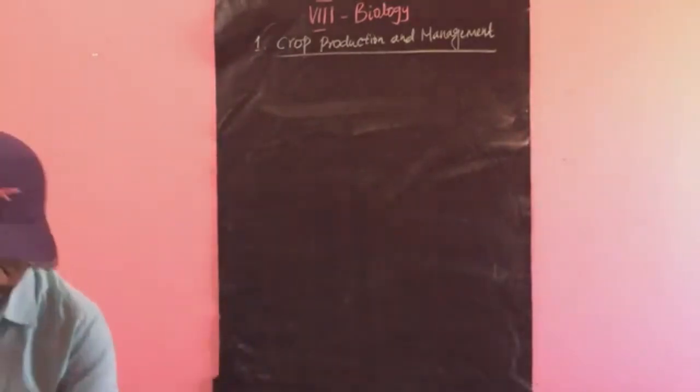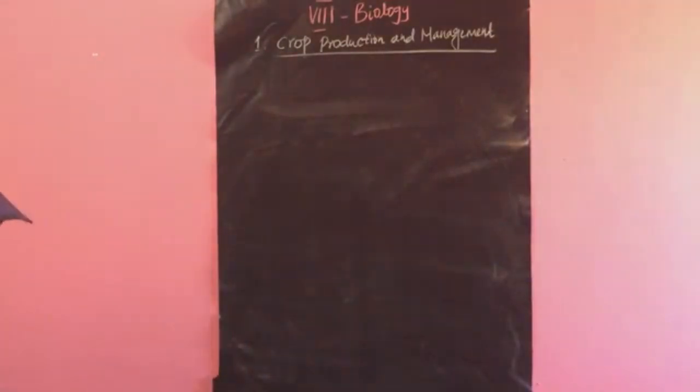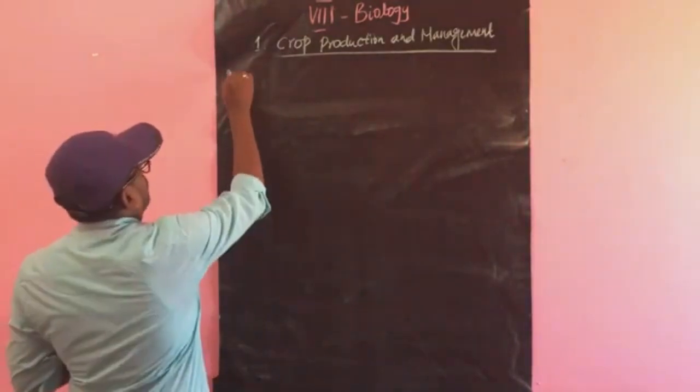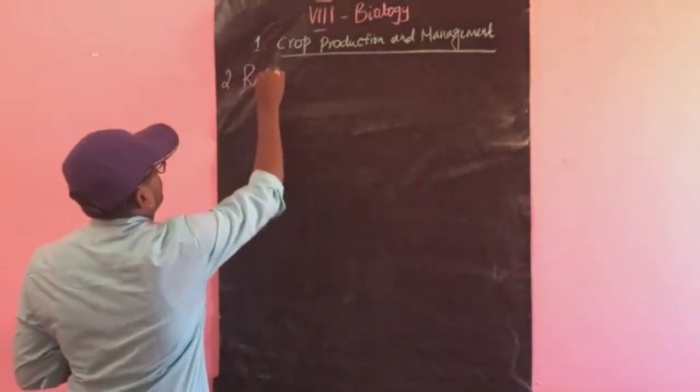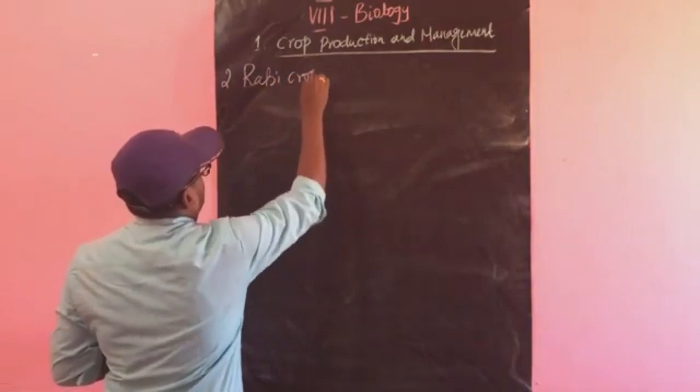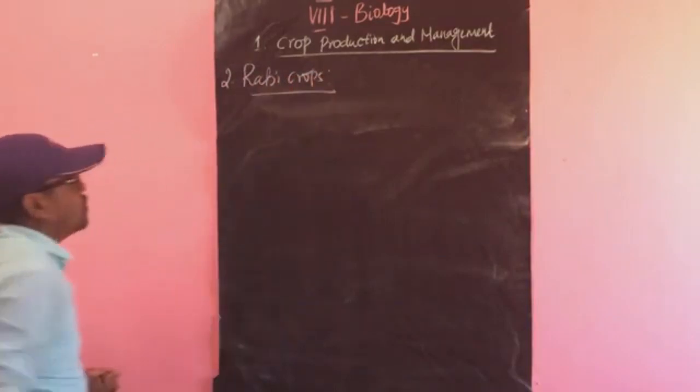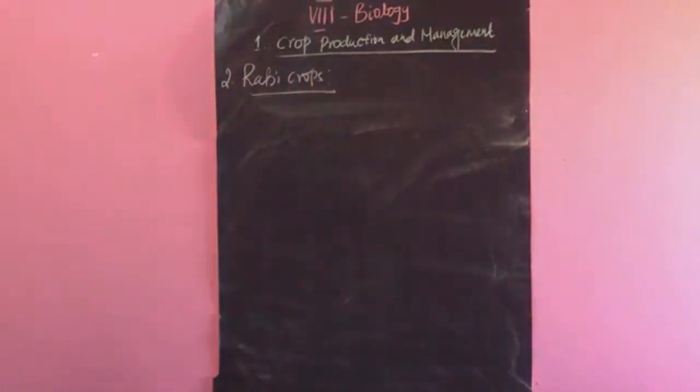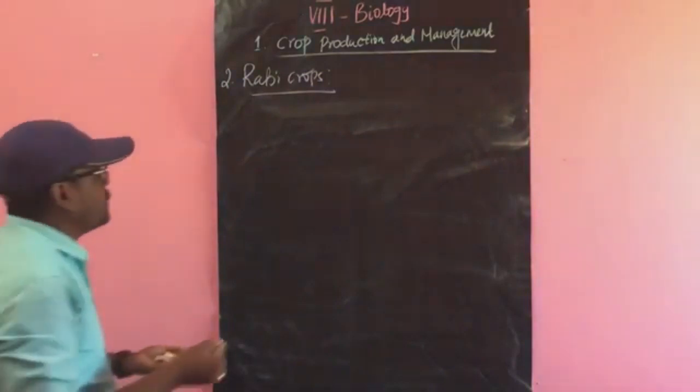Rabi crops. The second one is rabi crops. So what is a rabi crop? The crops grown in the winter season.